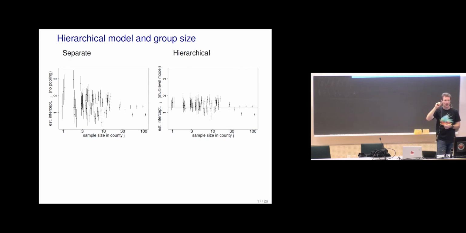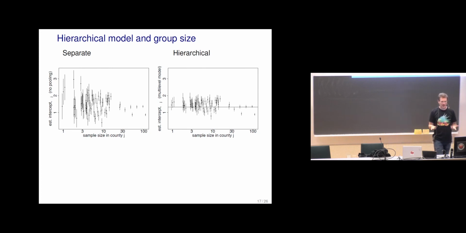There the likelihood was already narrow, so the prior has less effect. For the small county sizes, the likelihood was very narrow, and if the population prior is then learned to be narrower, it is shrinking these estimates towards the population mean.